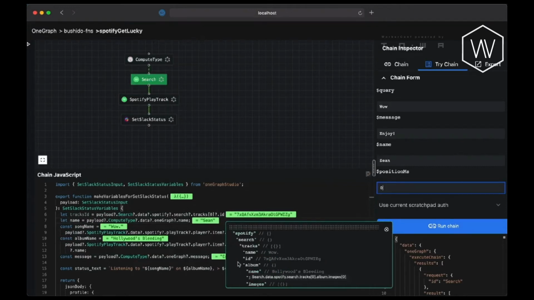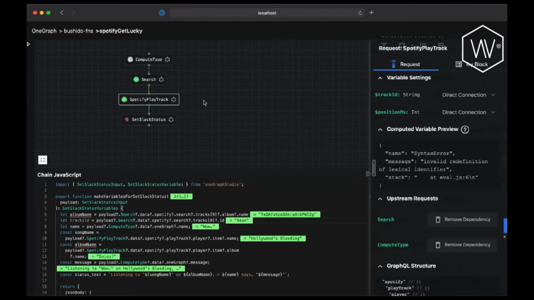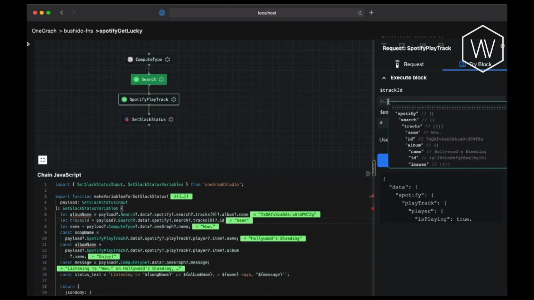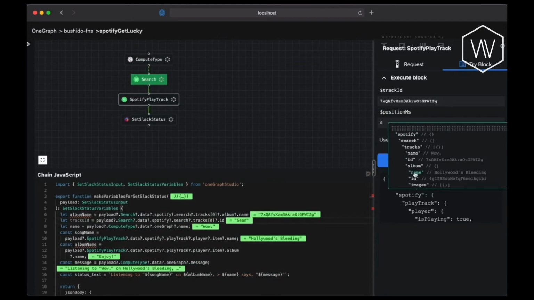So if I want to pull out maybe the name here, you see that that gets assigned in here just as we'd expect. Similarly, this is also really nice whenever you're playing with the individual forms. So maybe I want to try out this block and I need a track ID. I can actually just drag from this block and say I want to pull this ID here. And this works for all sorts of values.